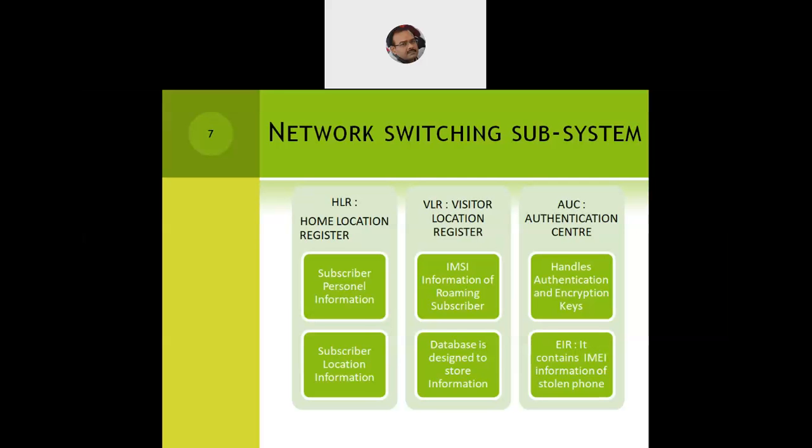And when I exit, all the information will be conveyed to my home base station so that I will be metered accordingly. I may have a prepaid or a postpaid connection, so accordingly the billing will be done and I will receive the bills. So VLR maintains all the information about the visitors who are roaming within the GSM network. It's a very important register because it keeps track of your movement, from which zone to which zone, how many zones you are crossing. Maybe you span multiple cities and finally after a month you come back. So multiple VLRs will keep storing the information.